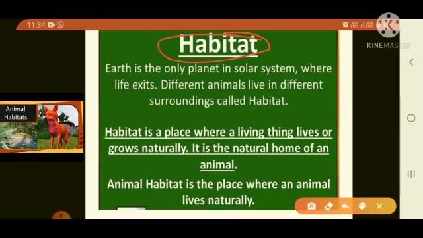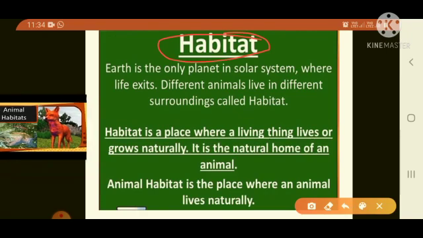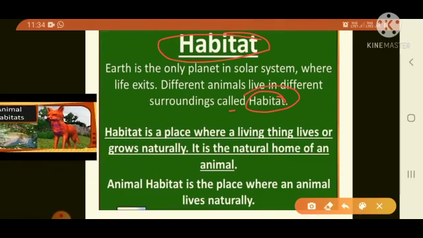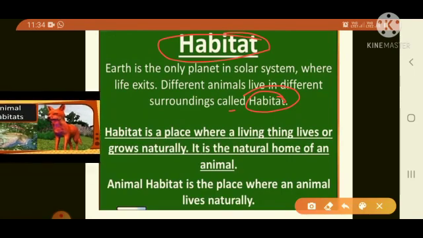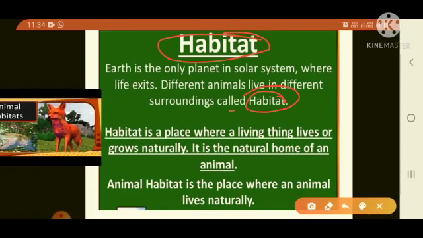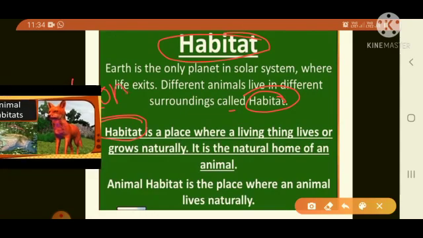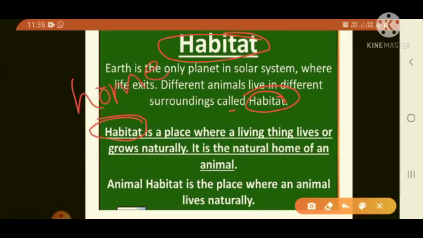Children, habitat means what? Earth is the only planet in solar system where life exists. Different animals live in different surroundings, called habitat. Habitat is a place where a living thing lives or grows naturally. It is the natural home of an animal. Listen here children, habitat means home. Okay, clear children? Habitat means home.